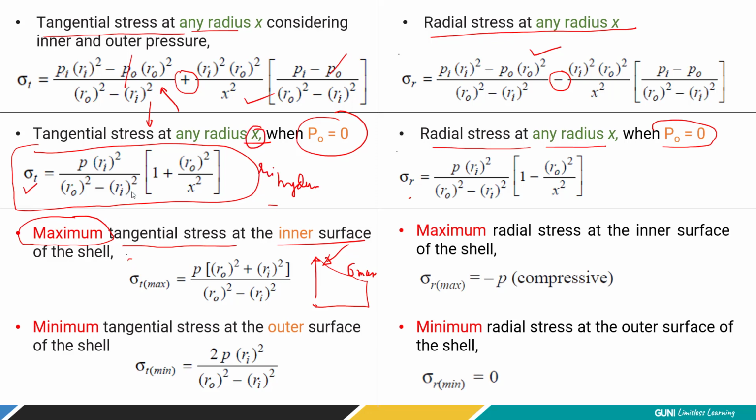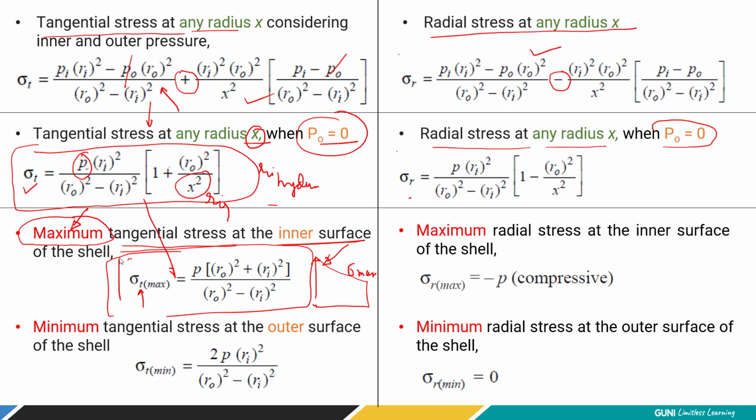So this is again a further simplification of the same equations where we are ignoring the outer pressure, we are simply considering the inner pressure and we are replacing inner pressure by simple p. Okay, now we are going to replace x is equal to ri. We want to find out the maximum tangential stress at inner radius, right? So again the same equation is simplified. Now here we are going to write it. हम क्या लिखेंगे? ये simple stress नहीं है, ये maximum stress है. And वो कहाँ होने वाली है? Definitely it is going to happen at inner surface, right?